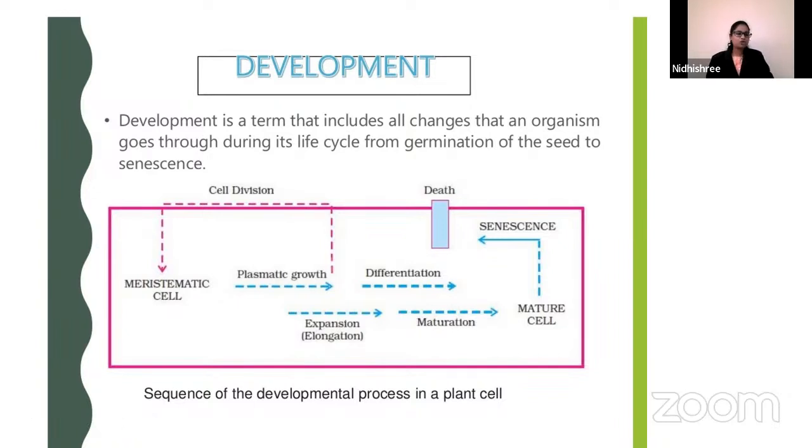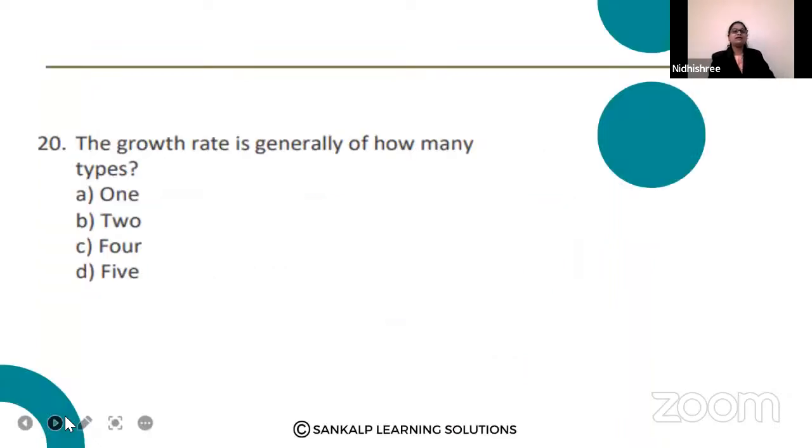Okay, Sahana and also Pratibha Maski from YouTube answered option C. Good. Now let us proceed with the 20th question. The growth rate is generally of how many types? Option A 1, option B 2, option C 4, option D 5. Amruta option C, Preeti option B, Lohit option B, Anvita option B, Pallavi option B, Chaitra option B, Dyuti option B, Chandana option B.